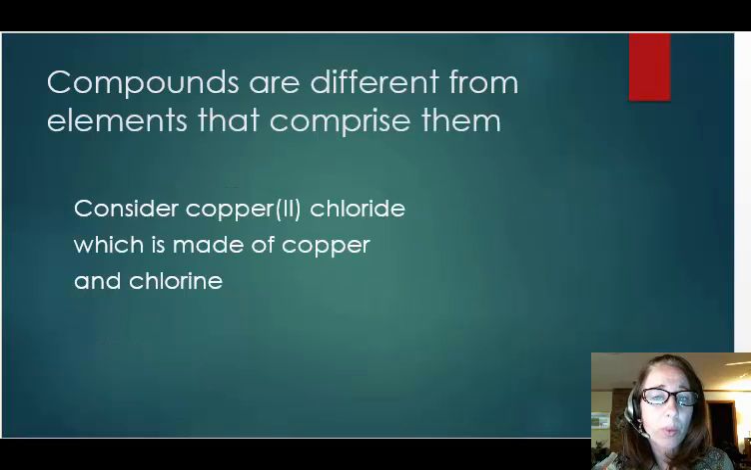Once atoms chemically bond to one another, their properties change. Properties of compounds are not related to the properties of the elements that comprise them. Let's look at the compound copper(II) chloride, which is made of copper and chlorine.